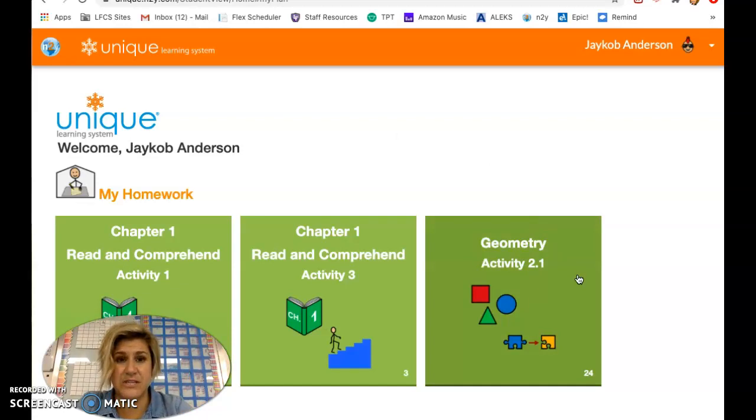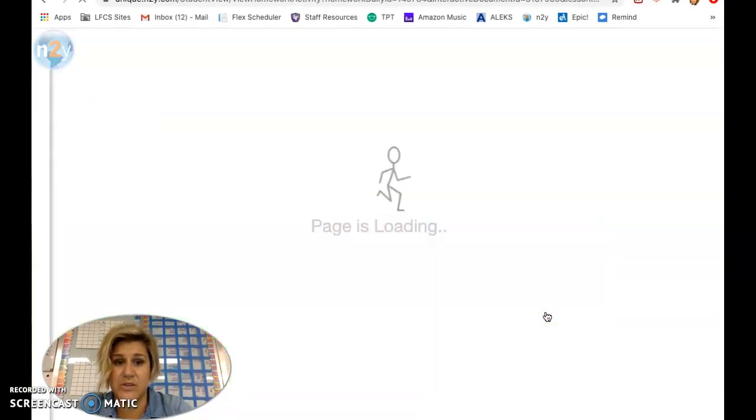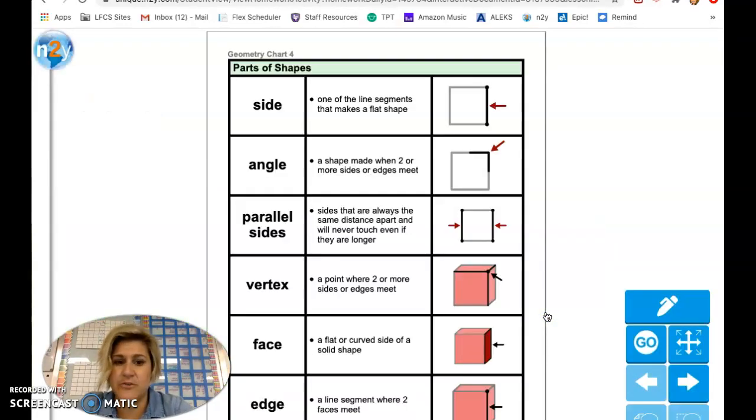Here's the assignment for today, Jacob. It's a geometry activity. What I want you to do is first watch the videos in my Google Classroom, and it'll review what we did last week. Then you'll be able to go in here and check out the new things for this week. Again, if you don't want to do a lot of the reading, it's totally fine. I know you're a great reader, but sometimes you might just not feel like it.